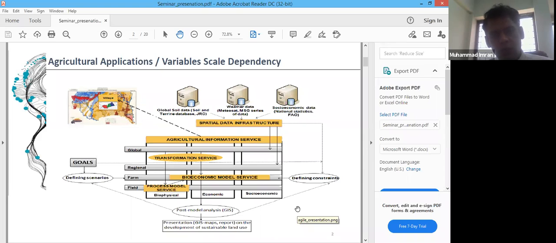A variable means an agricultural quantity, and of course we are talking about precision agriculture, that varies in space or varies in time. For instance, crop yields and soils also vary within the field, from one field to another, from one farm to another, or at regional scales. Most of the time we obtain data sets at different scales, and we also have models at different scales. For instance, we have crop models at the field scale